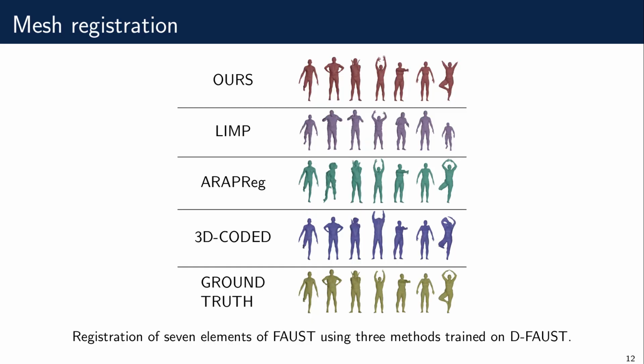For mesh registration, we observe that we produce consistent registration across different poses, as opposed to LIMP, which tends to have poses that are far from the ground truth. ARAPReg and 3D-CODED produce nice registration, but some of the failures tend to be worse than our failures.